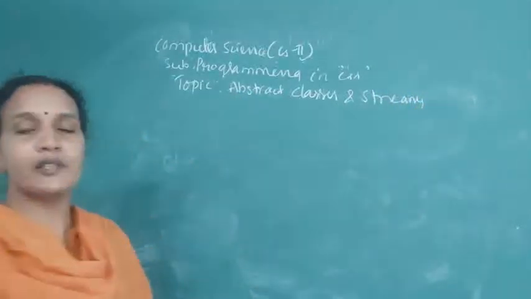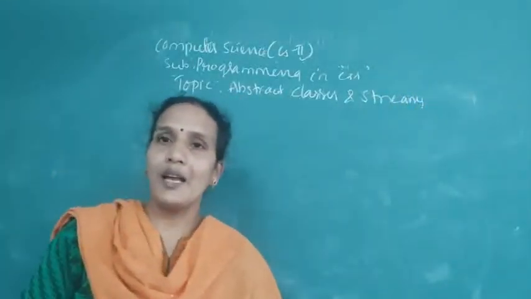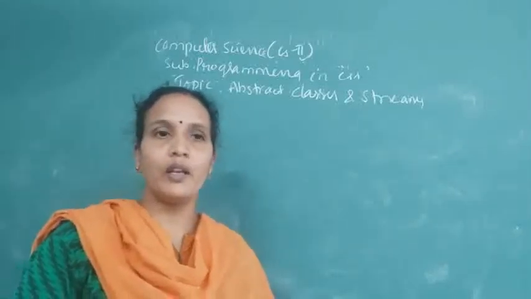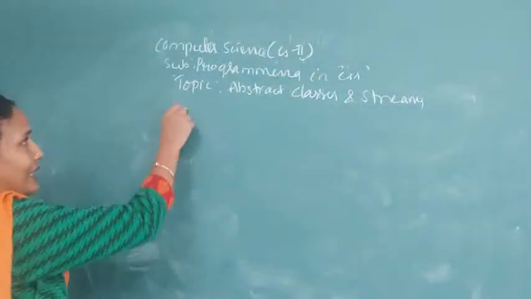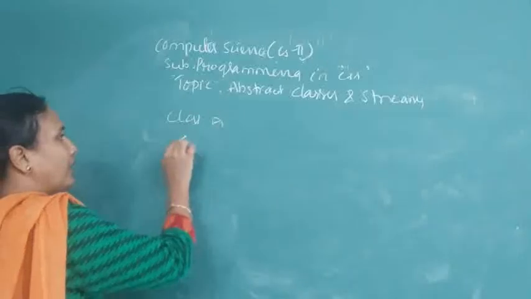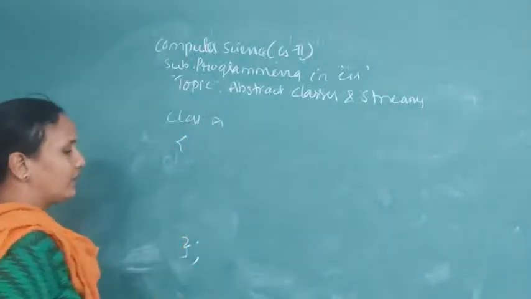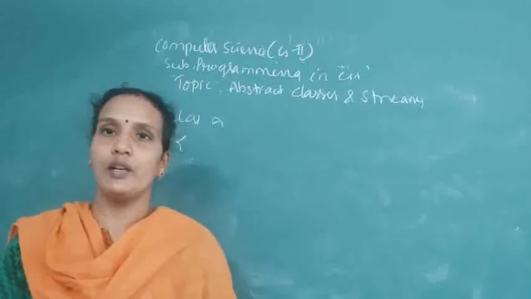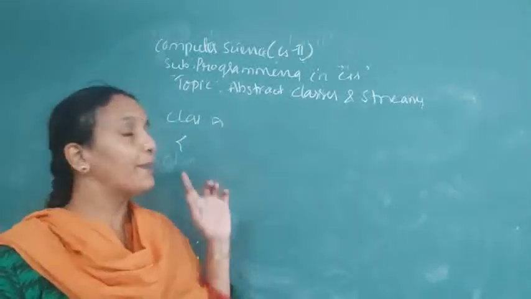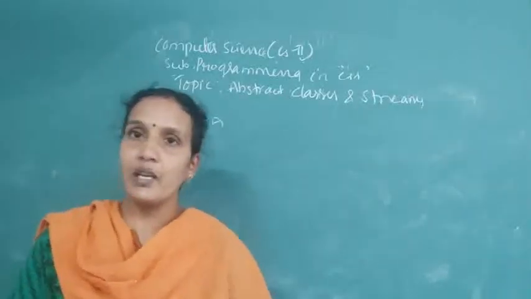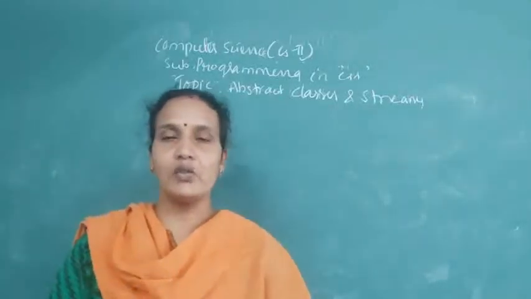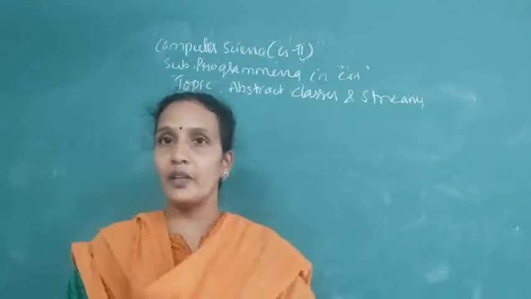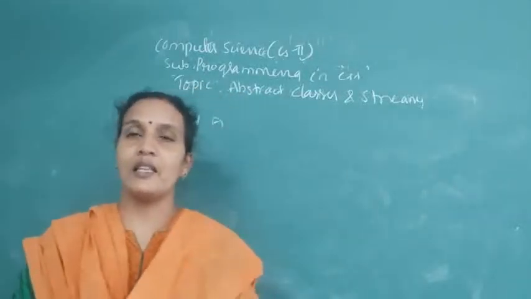Okay, abstract classes. An abstract class is similar to a normal class. Just like we create a class A, write the class body and give the semicolon. When you give the semicolon, the class definition ends there. So abstract classes are similar to normal classes only. Then what is the difference between a normal class and an abstract class?